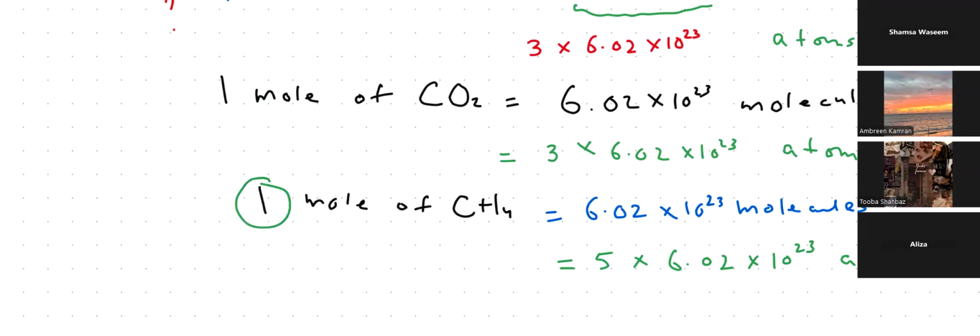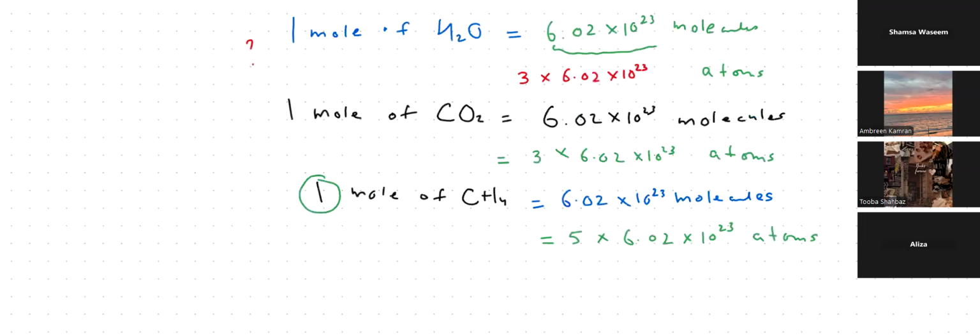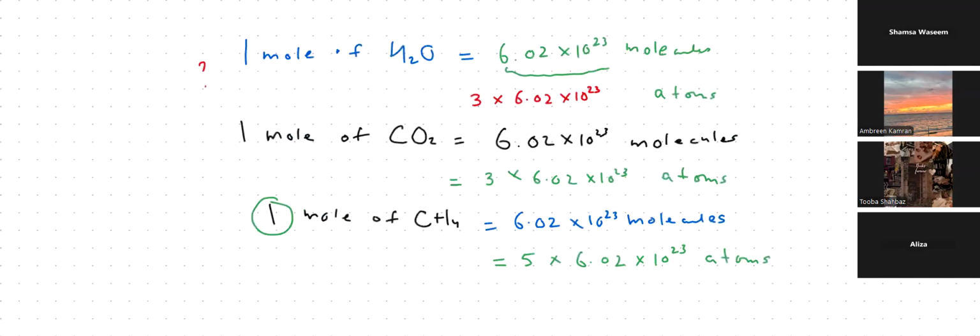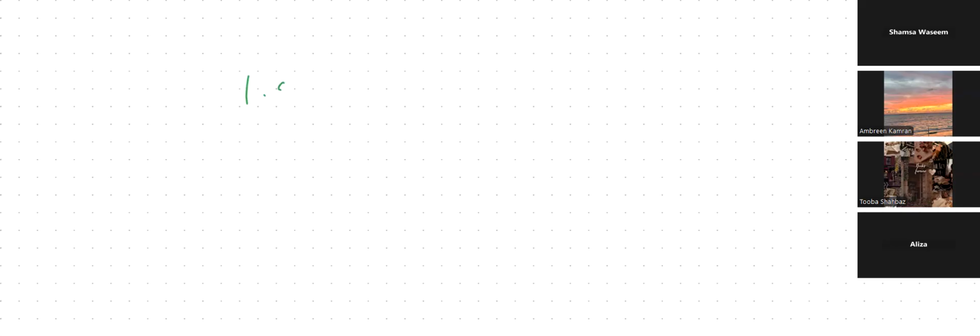I'll give an example of this. Now see, Betty, if they're asking how many atoms are there in 1.5 moles of ammonia. They're asking how many atoms are there in 1.5 moles of ammonia, right? So, Betty,